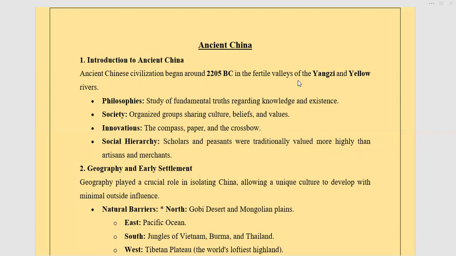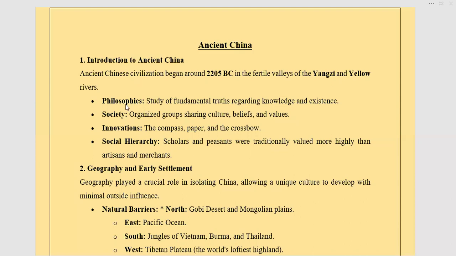Then there are the two rivers which are basically associated with that, the Yangtze River and the Yellow River, and this civilization was associated with them. As we are already familiar, every civilization always needed a river to flourish on, because without the river it was not possible to make a settlement in that area. So the river is one of the very important points.